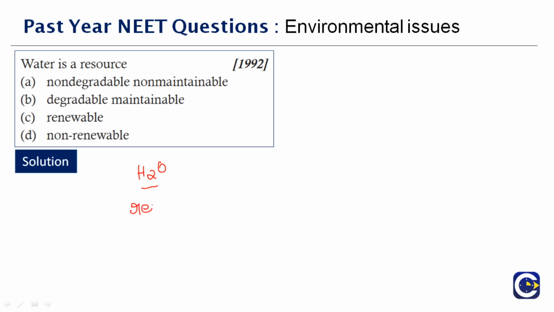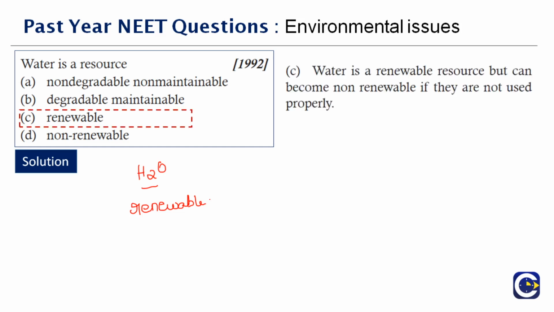So of course they are renewable, depending upon the water or the rain that we get every year, and we need to conserve water. Otherwise, it's going to be a non-renewable resource, because only when water is conserved can you have it for future use. The groundwater level depends on how much you conserve. Otherwise it becomes scarce and a non-renewable resource. Any resource you take from nature has to be used properly, then only will the system continue. Once it becomes scarce, even a renewable resource becomes non-renewable. Therefore the right answer to this question is option C.